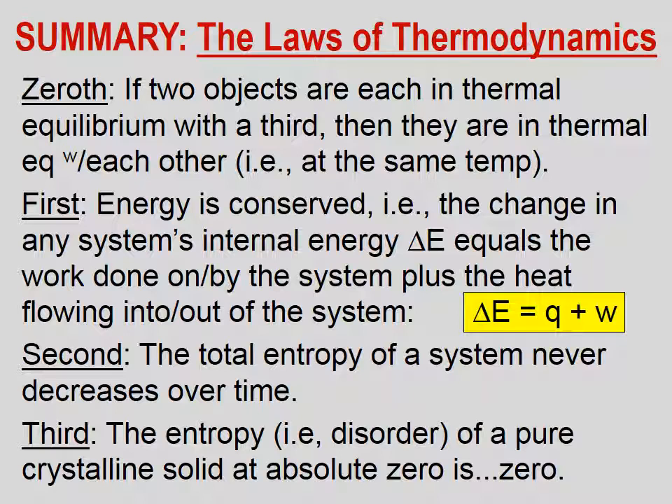Let's summarize the laws of thermodynamics. The Zeroth Law says if two objects are each in thermal equilibrium with a third, then they are in thermal equilibrium with each other. That is, they're at the same temperature. Energy is conserved. In other words, the change in any system's internal energy, delta E, equals the work done on or by the system plus the heat flowing into or out of the system.